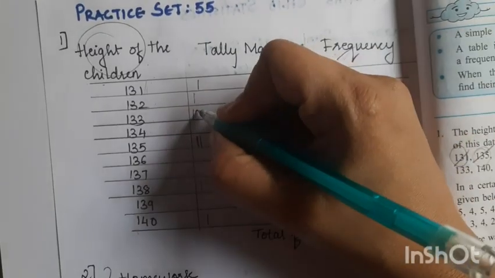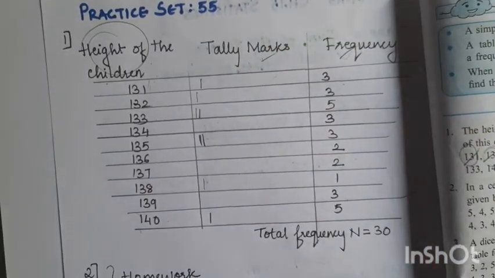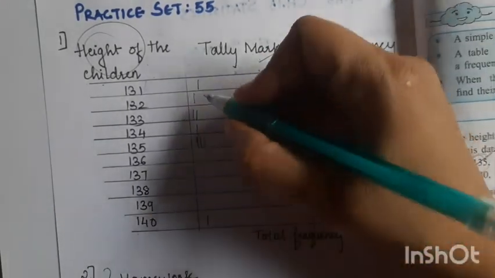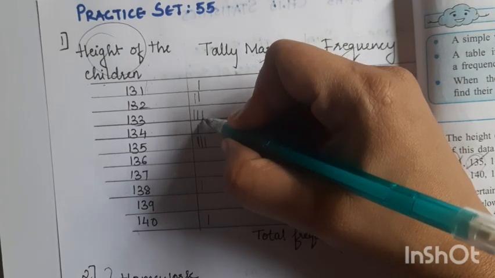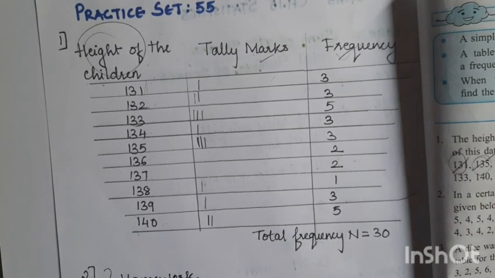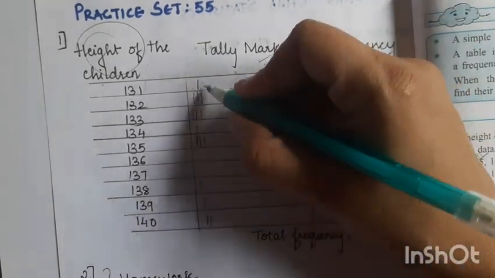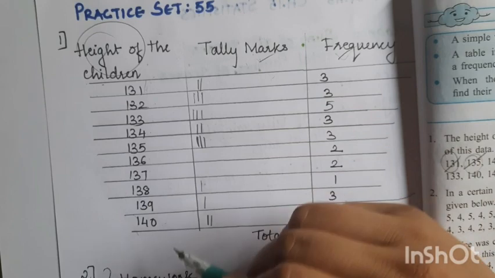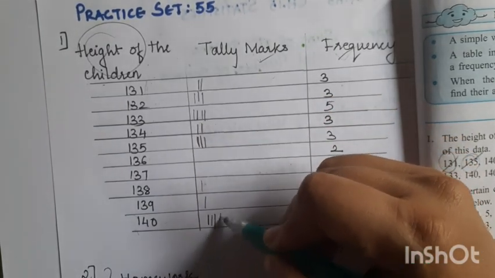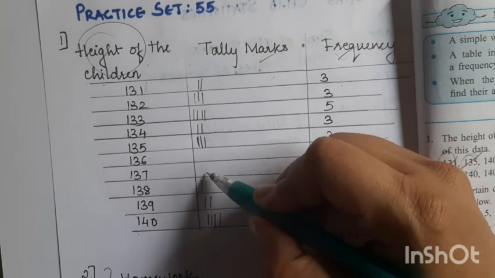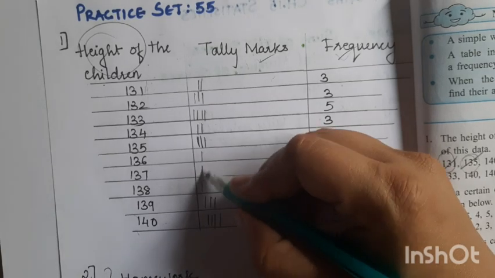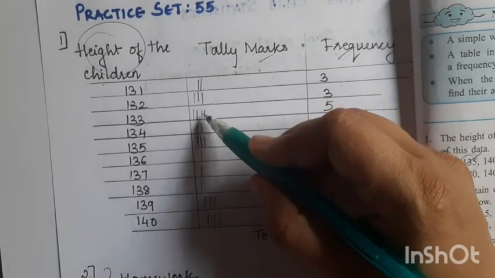Then 134, then again 135, 132, 133, 140, 139, then 132, 131, 134, 133, 140, 140, 139, 136, 139, 137, 133. Now again 133.